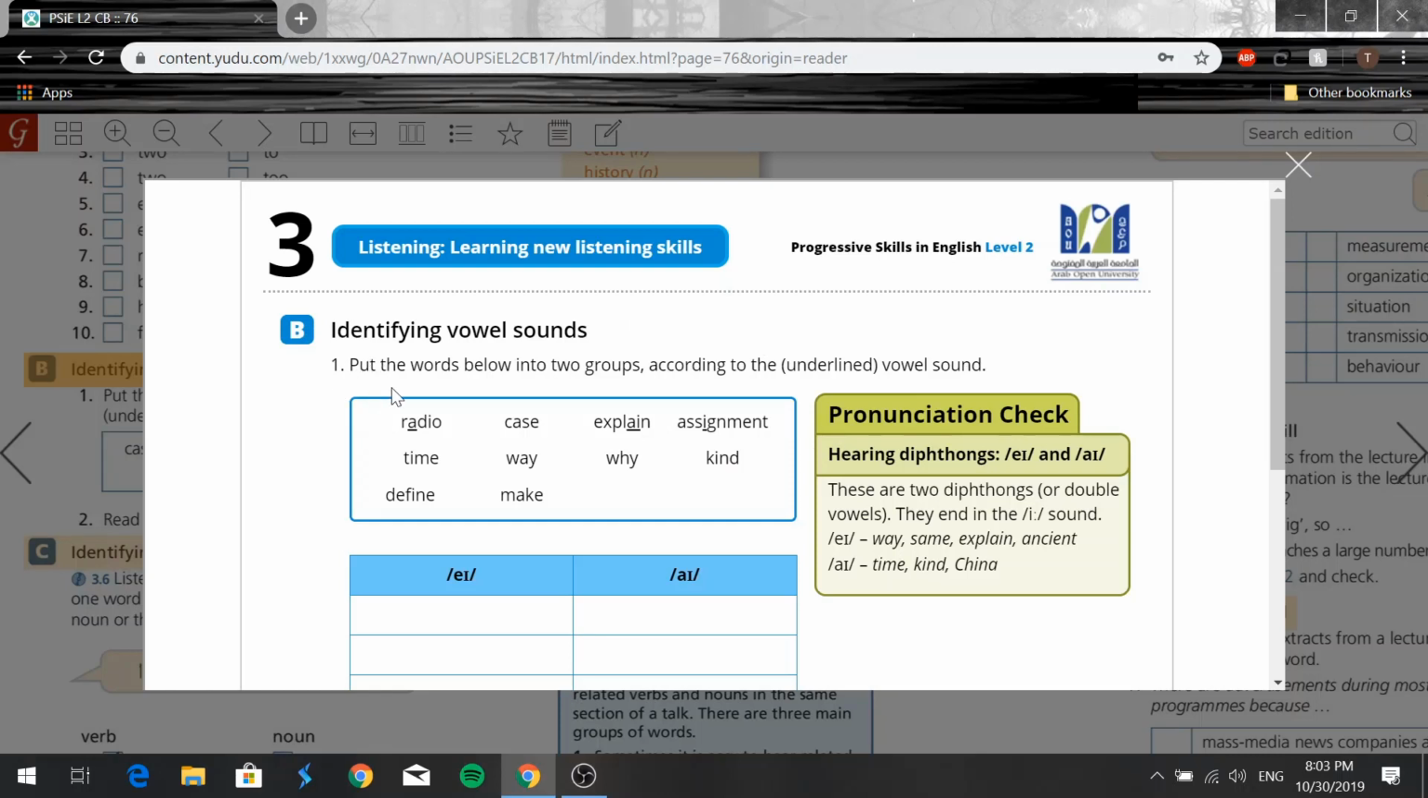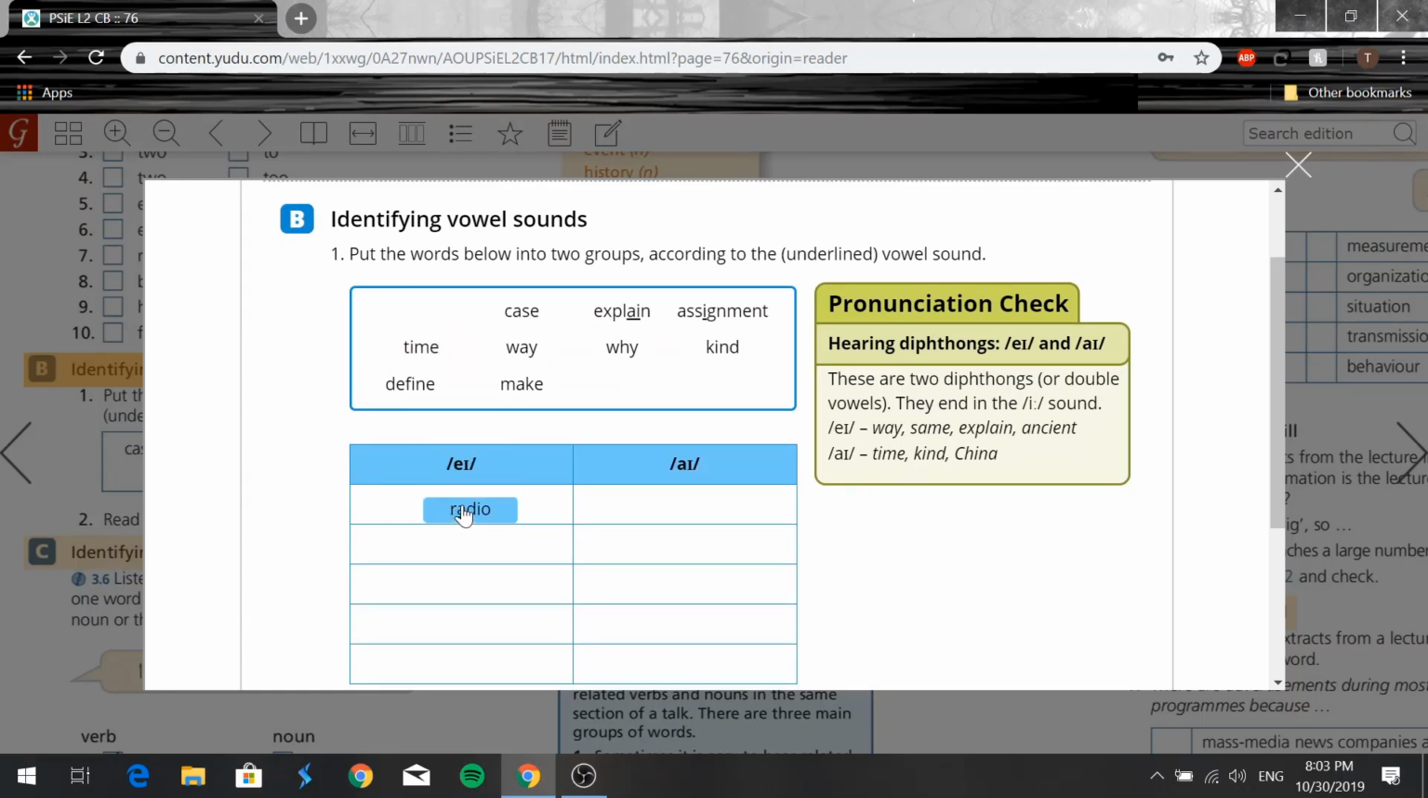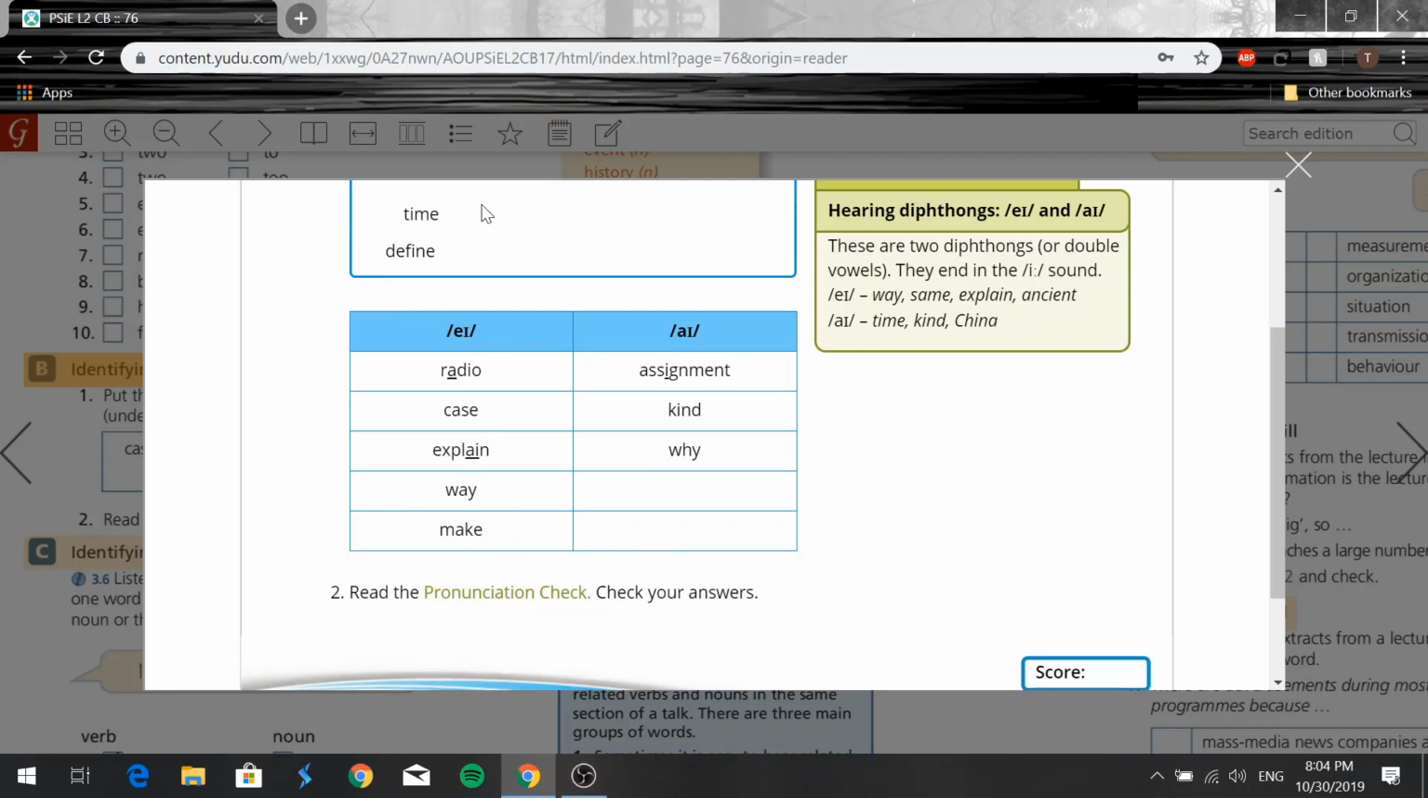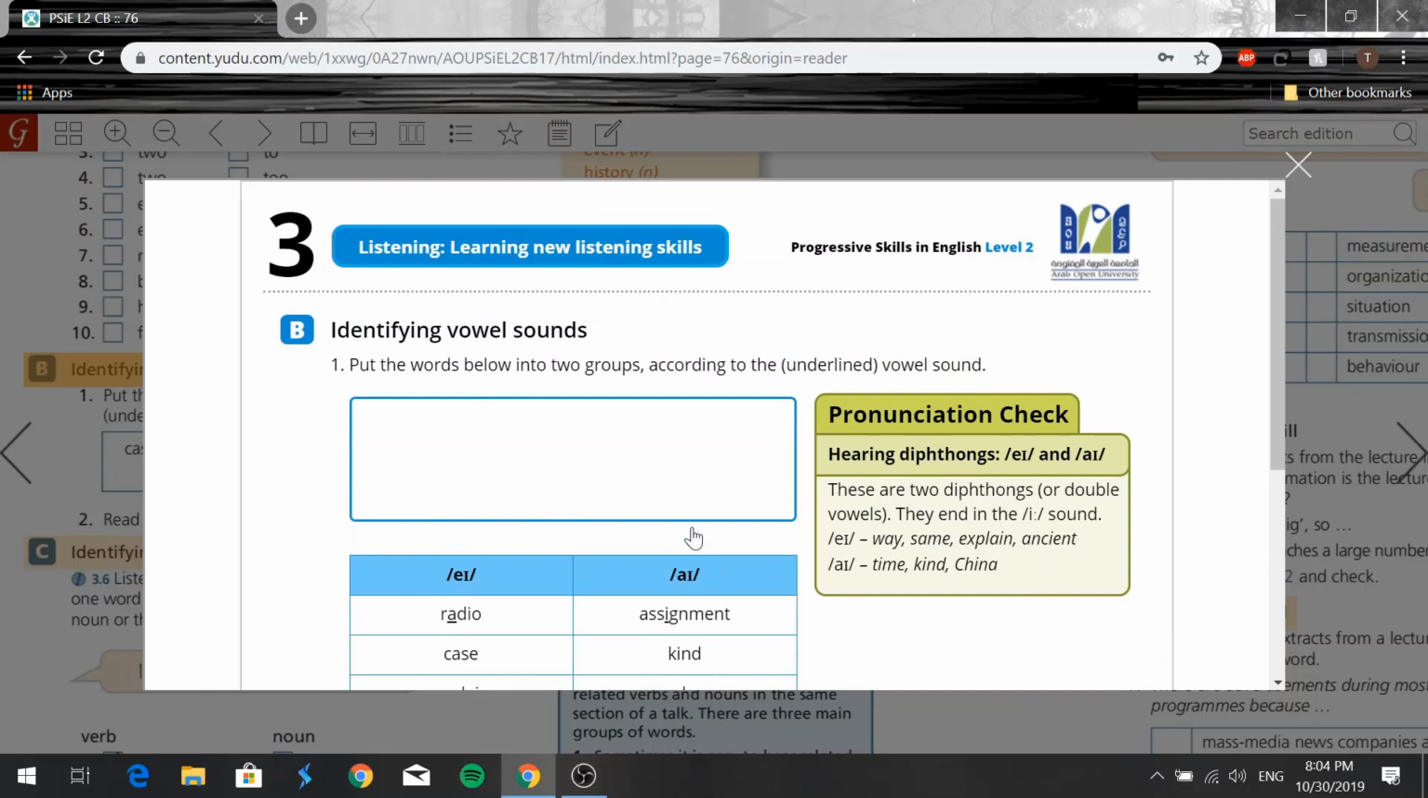So put the words below into two groups according to the underlined vowel sound, right? So we'll say radio is EI, right? Case, again. Explain, again, EI. Assignment, we have that I sound, so it'll go here. Kind, again. Why, again, that I sound. Way will be here. Make, here as well. Time, I sound. And define. Okay? So that was exercise B.